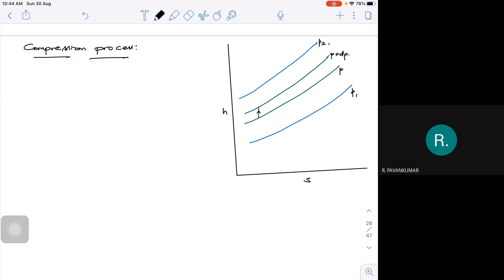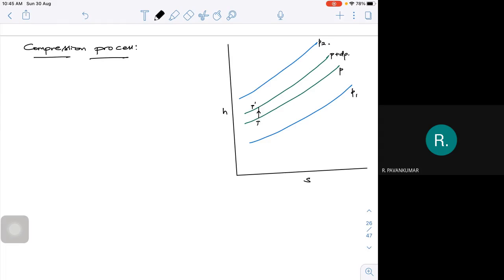So what is it actually? At this particular point, if my temperature is T, fine. And at this other point, if I go with isentropic, it is T dash. So what is the incremental change? It is dT dash, whatever it may be, T plus dT.